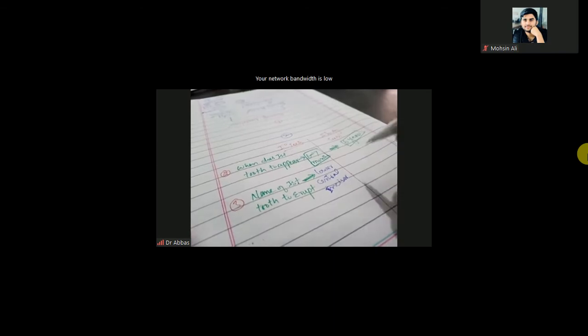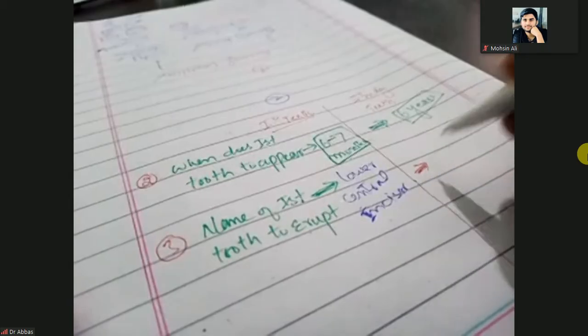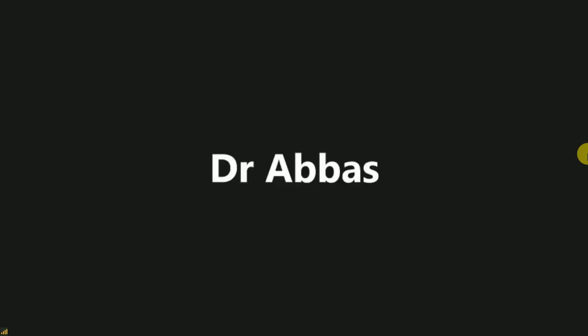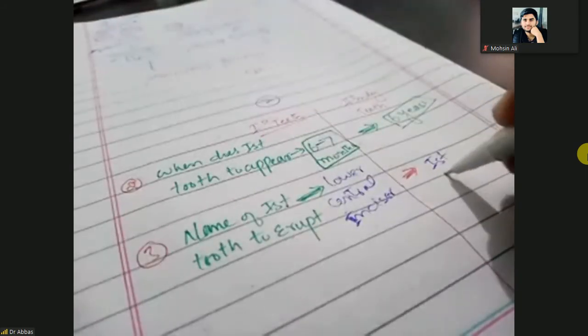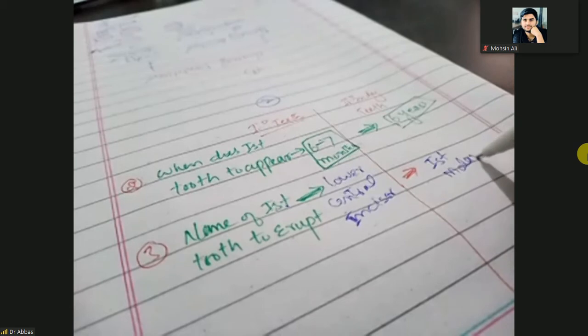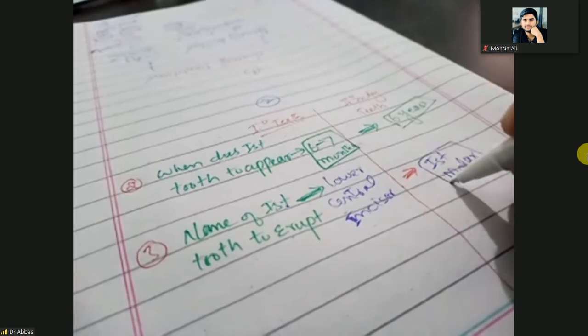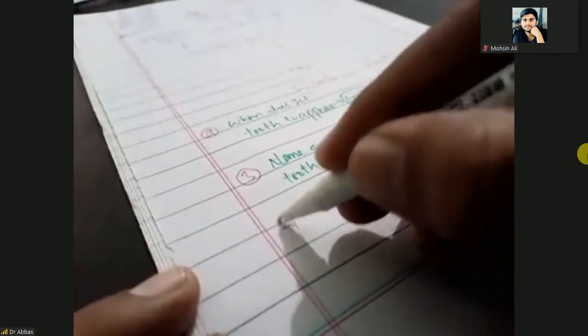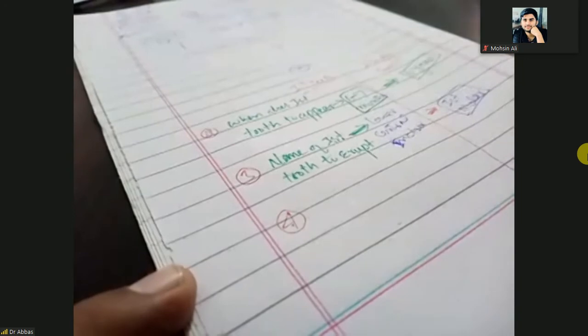But in the case of secondary or permanent teeth, it is the first molar that will appear first. The fourth scenario you have to remember is the last tooth to appear.